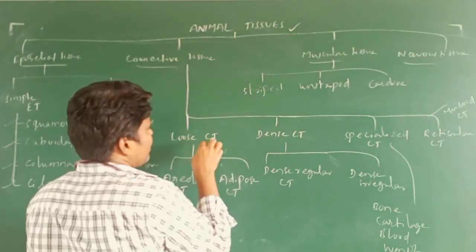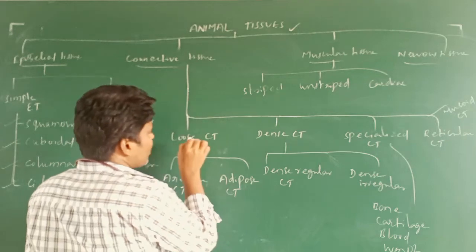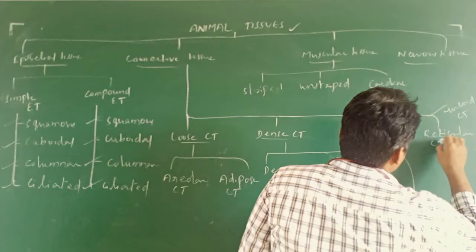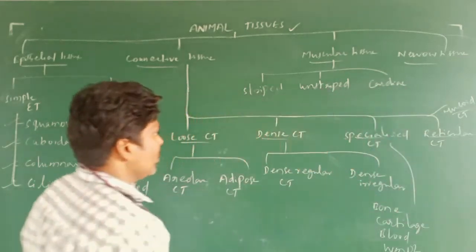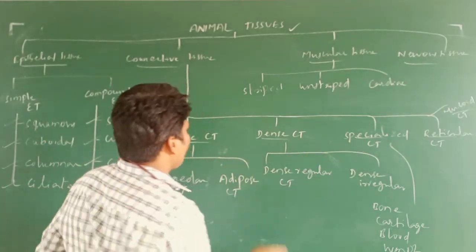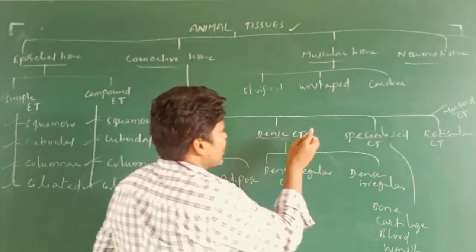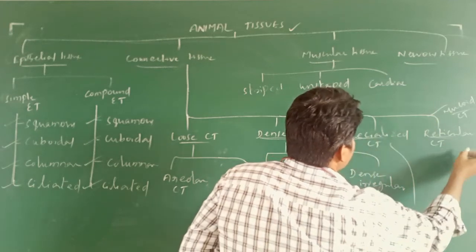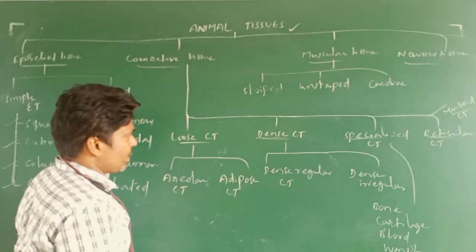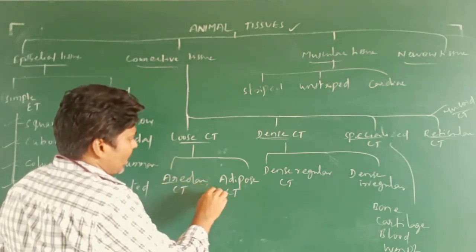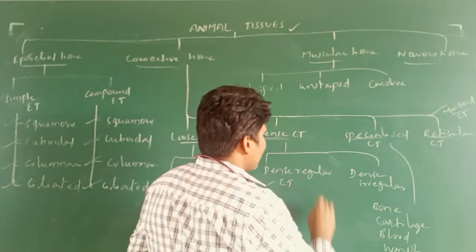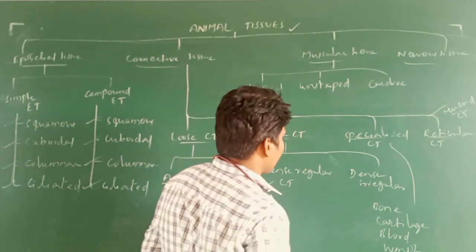Next, connective tissue, which is differentiated into five types: loose connective tissue, dense connective tissue, specialized connective tissue, reticular connective tissue and mucoid connective tissue. Loose connective tissue is again differentiated into areolar connective tissue and adipose connective tissue. Dense connective tissue is differentiated into dense regular connective tissue and dense irregular connective tissue.